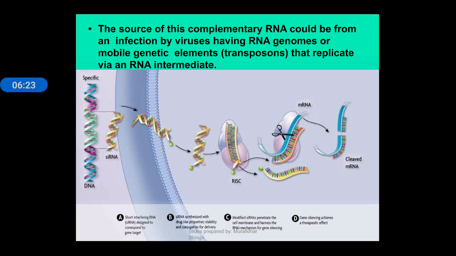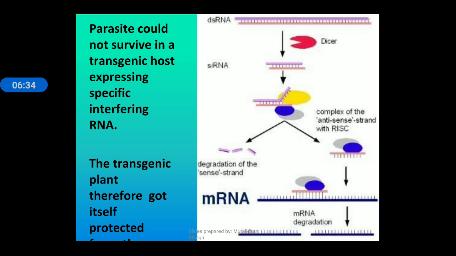The source of this complementary RNA could be from infection by viruses having RNA genome or mobile genetic elements that replicate via an RNA intermediate. Parasites could not survive in a transgenic host expressing specific interfering RNA. The transgenic plant therefore gets it incorporated.